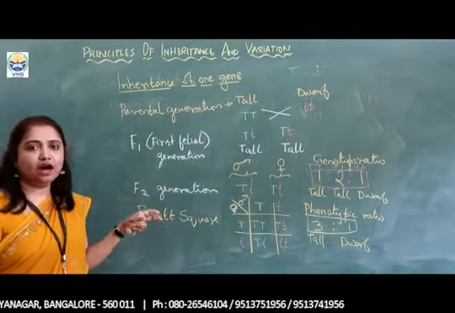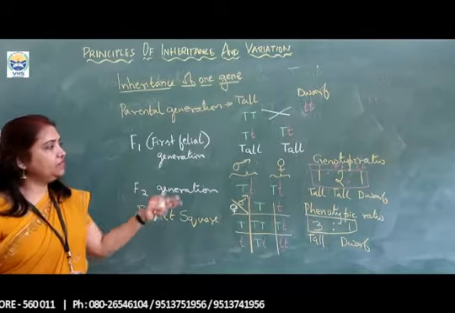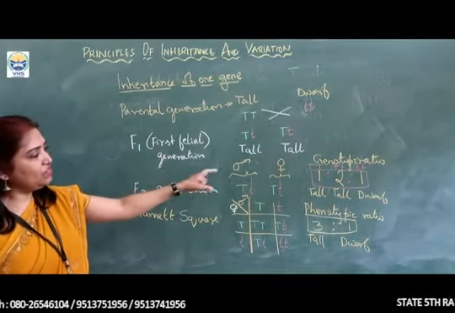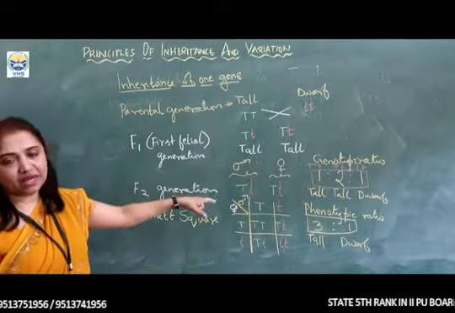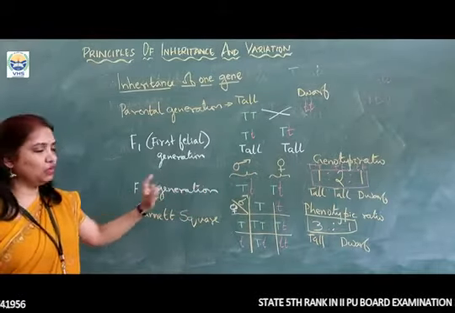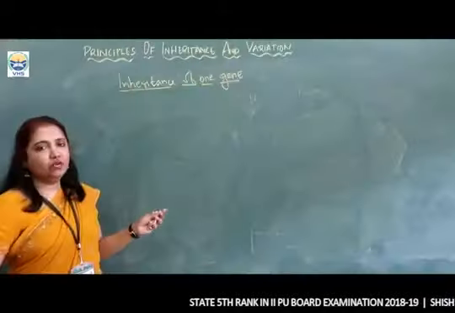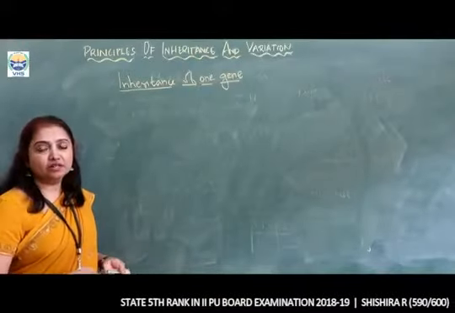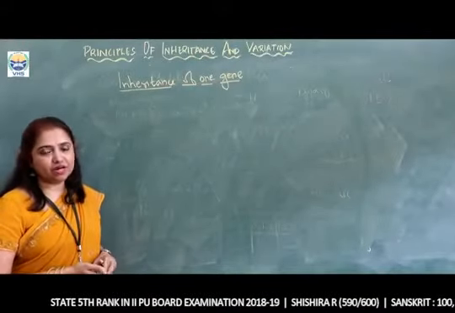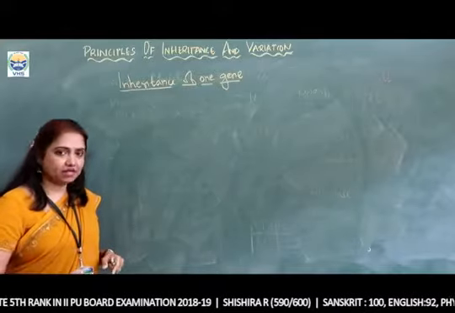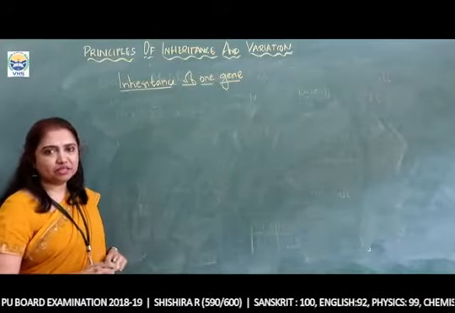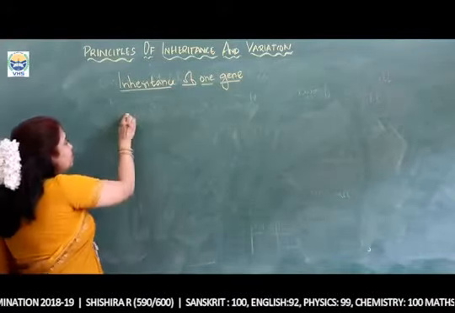Let us see how we can apply this ratio to the mathematical expression (a+b) whole square. As Mendel was a mathematician, he put the genotypic and phenotypic ratios into the mathematical formula which you have studied from school.